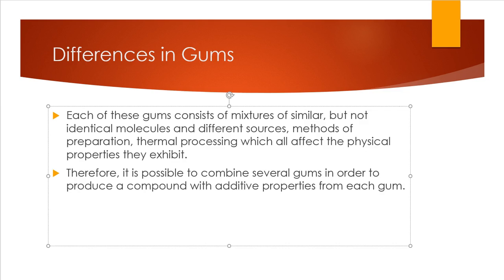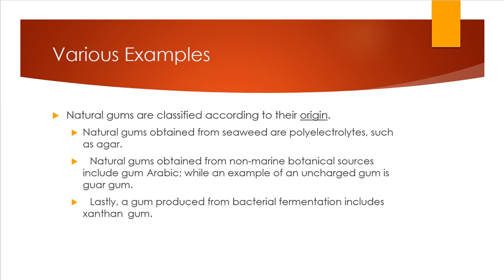I found some various examples of some natural gums and classified them according to their origin, and these examples are some that I'll go into greater detail about a little bit later, but the first category is natural gums obtained from seaweed, and these are classified as polyelectrolytes, and an example of this would be agar.